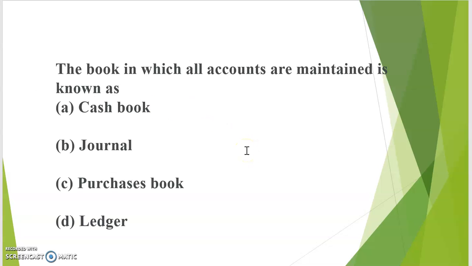The book in which all the accounts are maintained is known as: option A, cash book; option B, journal; option C, purchase book; option D, ledger. Ledger is the book in which all accounts are maintained, where you record each account on a separate page. So the correct answer is D, ledger.